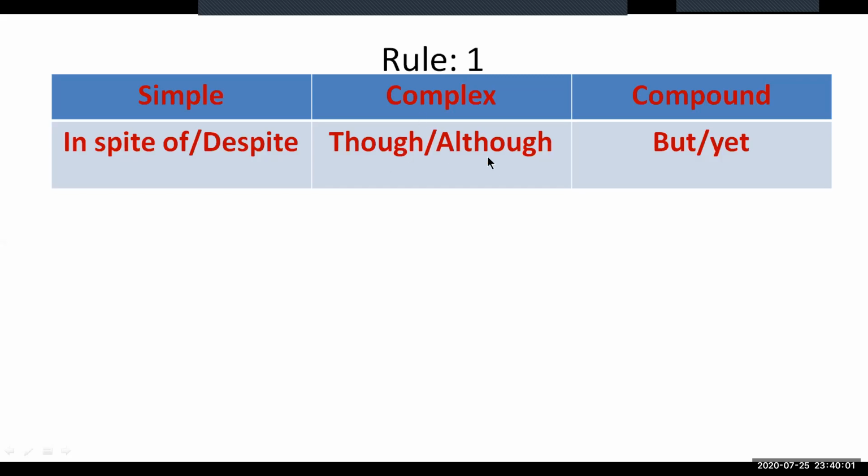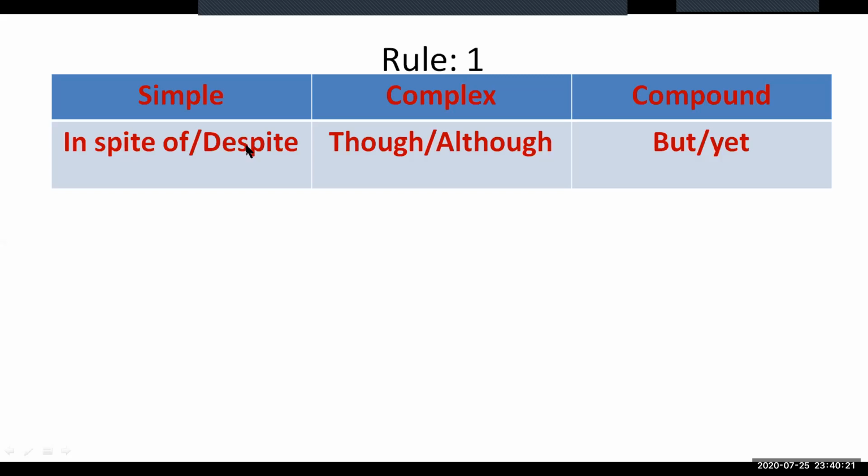If there is though or although in a complex sentence, the sentence is to be transformed to simple and compound. To make that sentence a simple one, we need to use in spite of, or we can use despite.